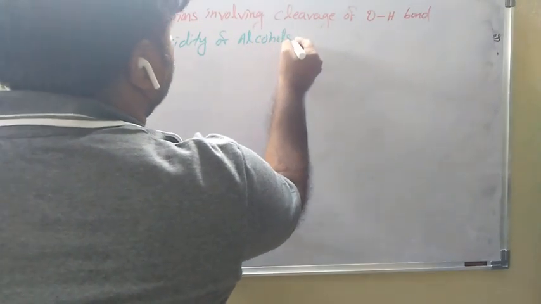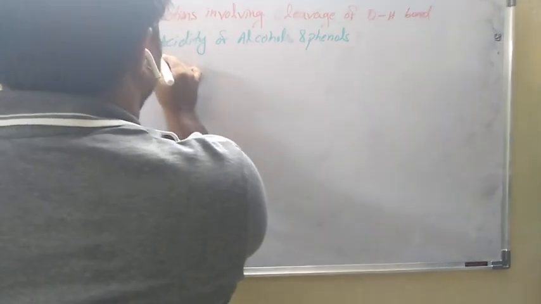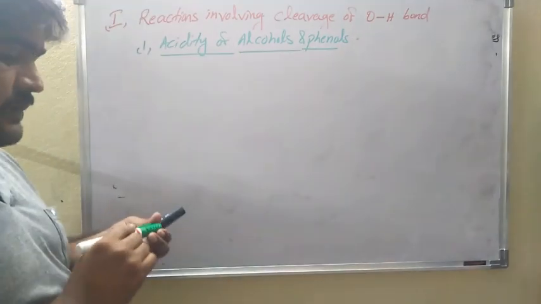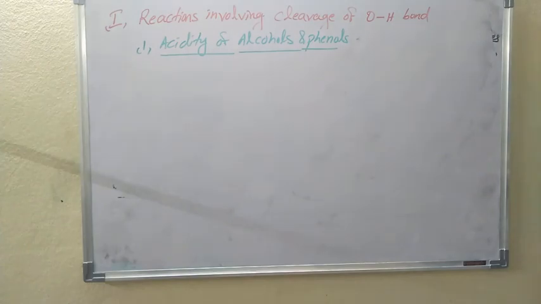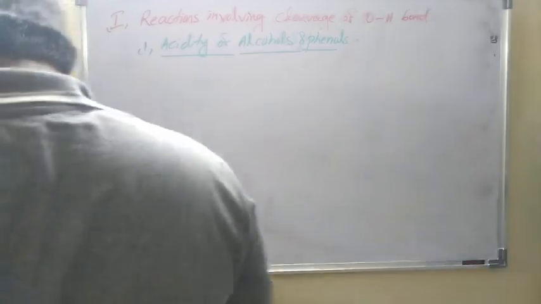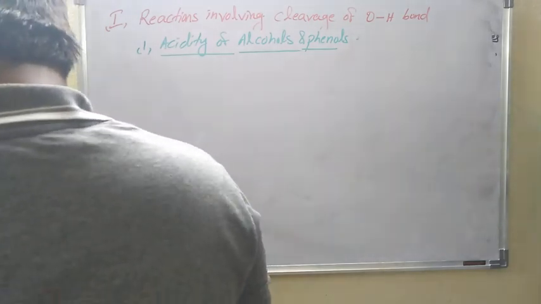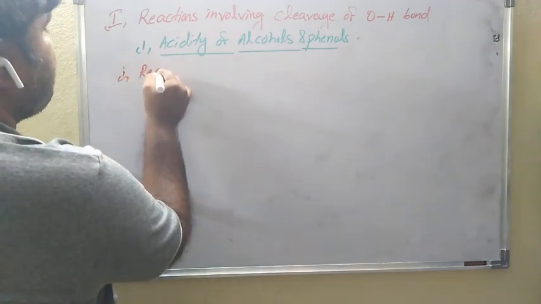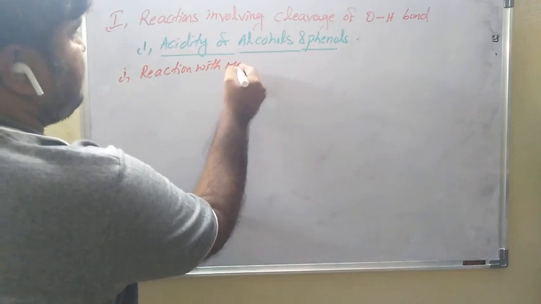One by one we'll discuss. In this, first of the subheading is reactions involving cleavage of OH bond. In that, acidity of alcohols, and in this, reaction with metals.